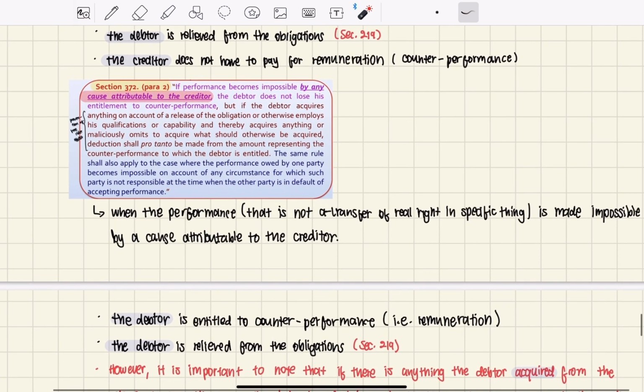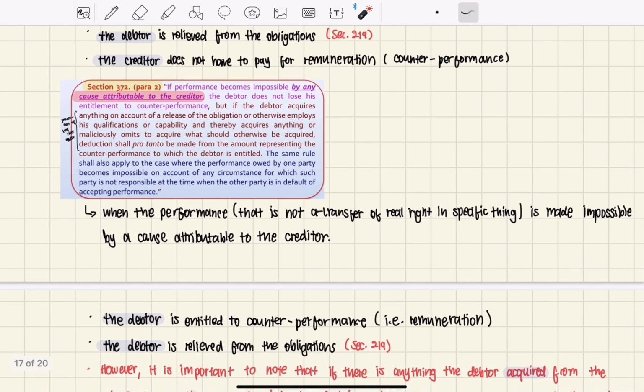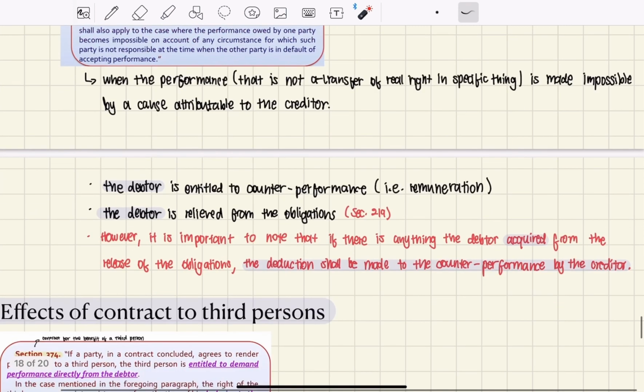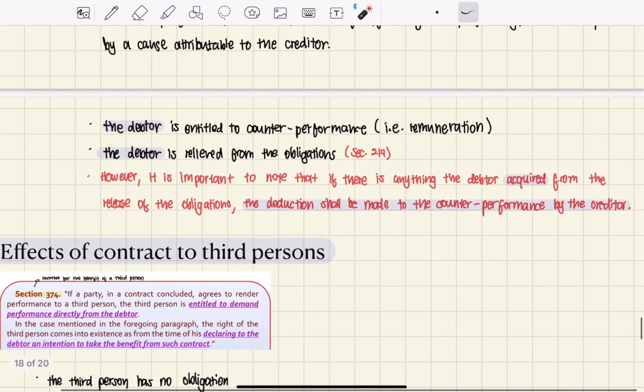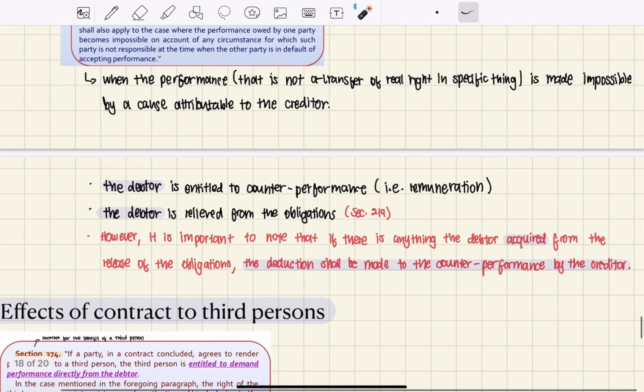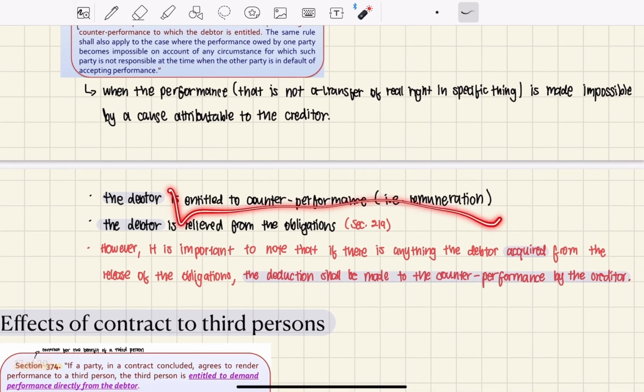But when a performance that is not a transfer of real right in a specific thing is made impossible by a cause attributable to the creditor, then the debtor is entitled to counter performance or remuneration, and the debtor is relieved from the obligation as well. Because it's impossible, the debtor can't do anything about it, but it also kind of wastes his time, so he is entitled to counter performance by the creditor.